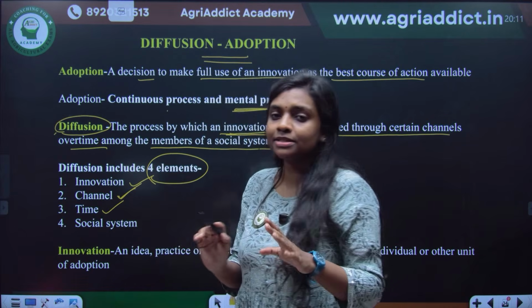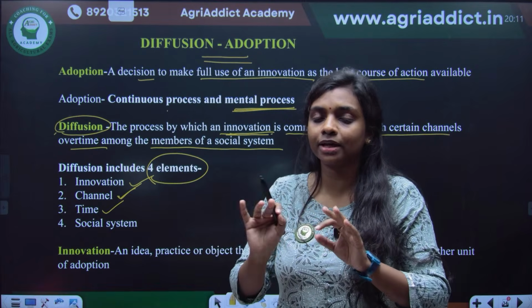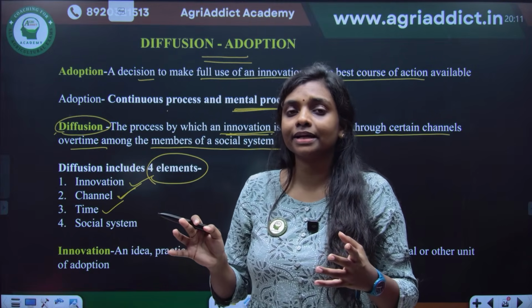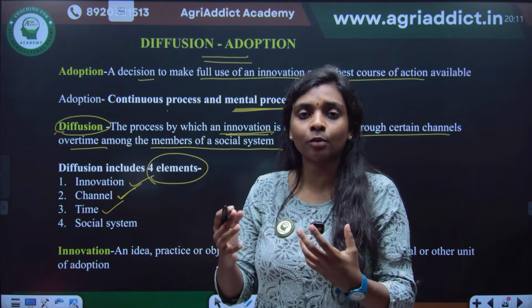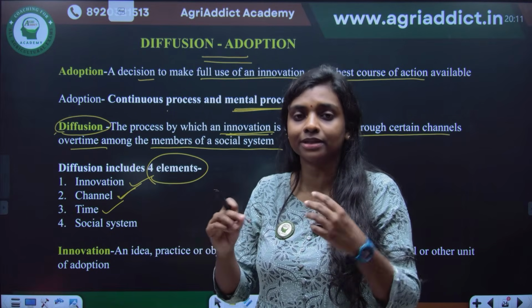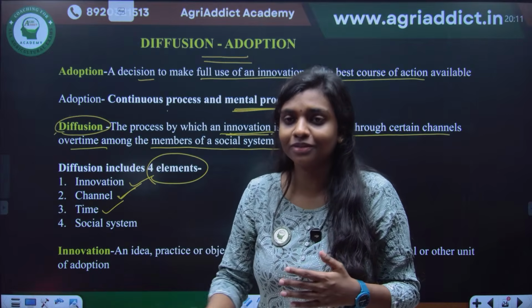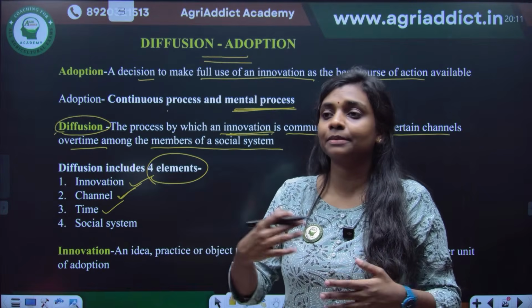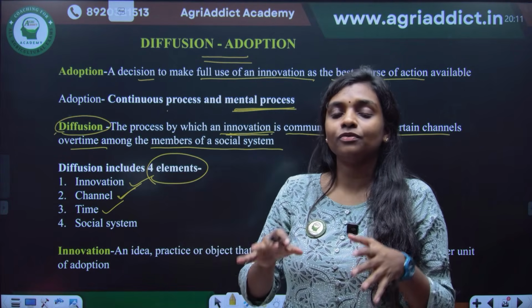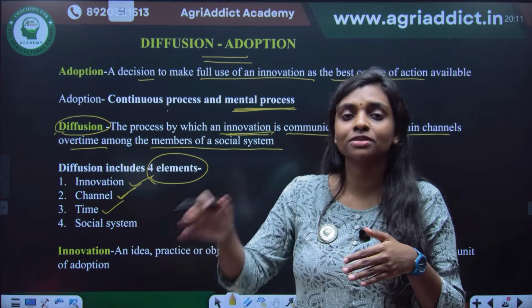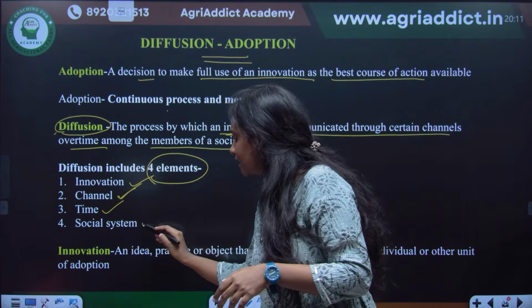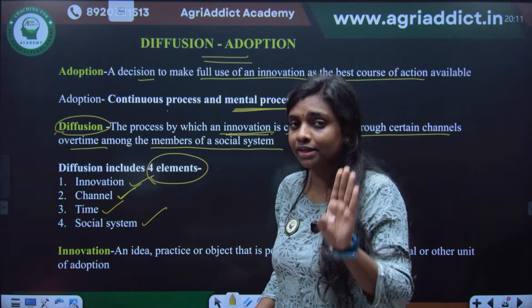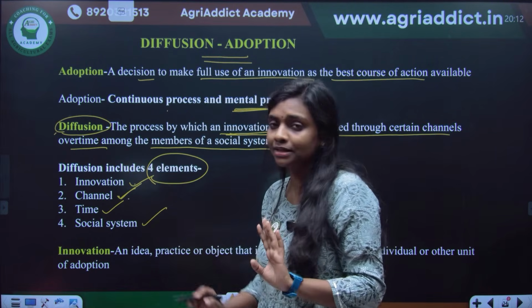And then time, over time, it's not something that happens at once. There will be 2 lakhs or 3 lakhs people in a particular village or a district. So if I go there, I cannot make all the people adopt the technology on a single day or the next day. It's a process that is happening. When we were starting this platform, the number of students was very less. Later on, as this process continued, we now have a very good number of students, because the diffusion process continues over time. And then it's a social system in which the diffusion process is happening. There are 4 elements for diffusion, very, very important: innovation, channel, time, and social system.